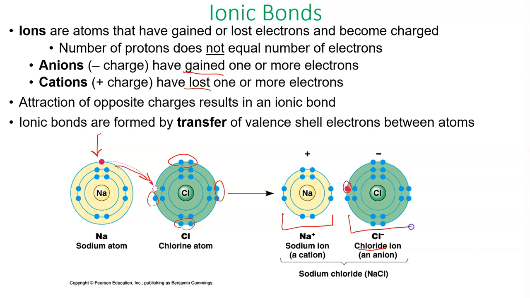Now, when these two atoms are in this state, when they have been turned into an anion and a cation, the attraction between their resulting charges is so great that they hang out together. They're so attracted to each other, they don't want to leave each other's side. It's kind of like a relationship. It's like, oh my gosh, I'm so enamored with you. I gave you something and I'm even charged about it. And so they're so enamored that they form what you could say is an invisible bond. It's so strong, they're going to hang out and form what we call sodium chloride, or what you may know as common table salt.